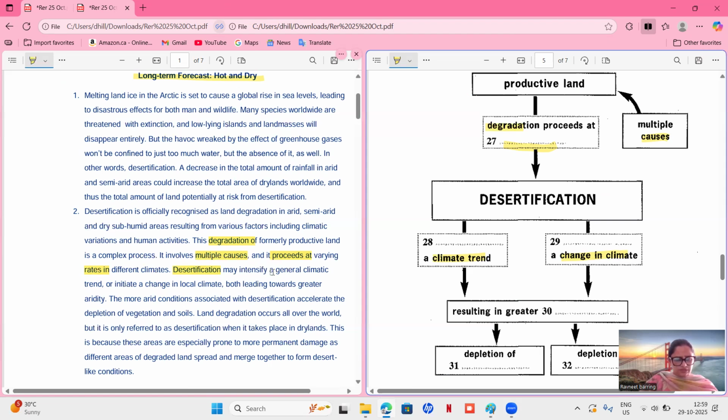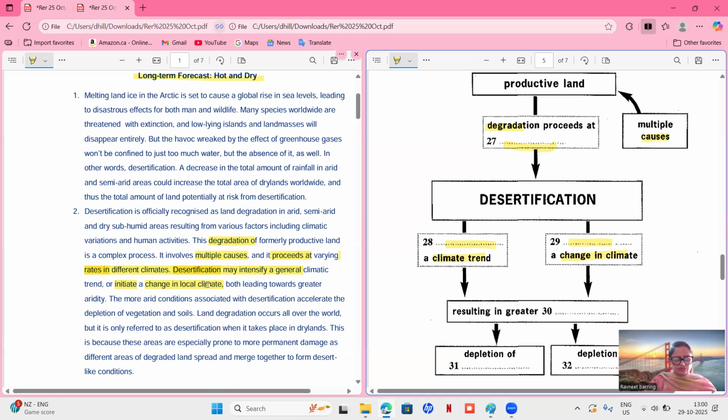A general climate trend is already there, so the answer is intensify. Change in climate is already there, so the answer will be initiate. So here it's intensify and here it's initiate.